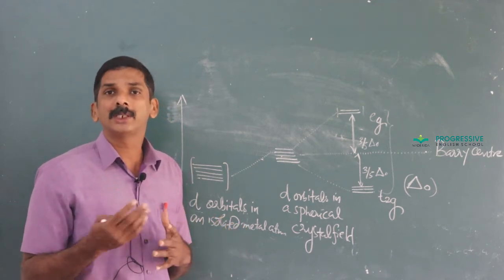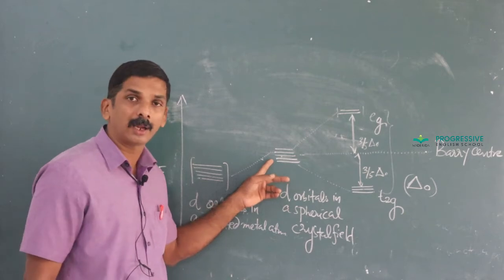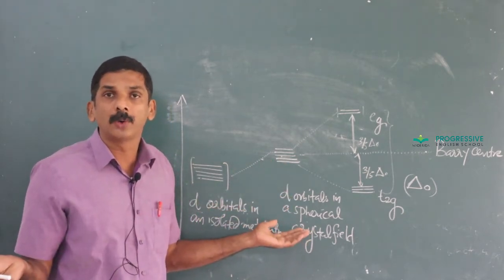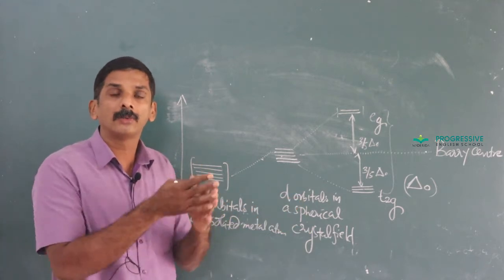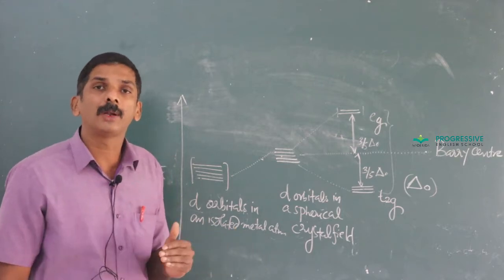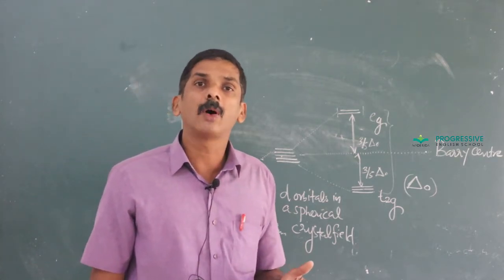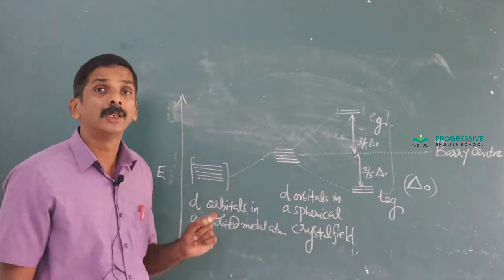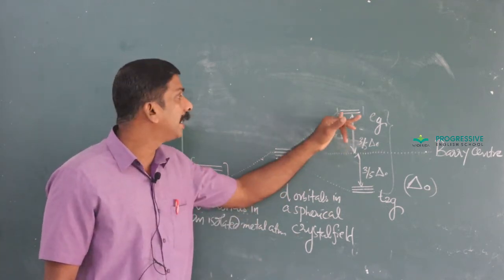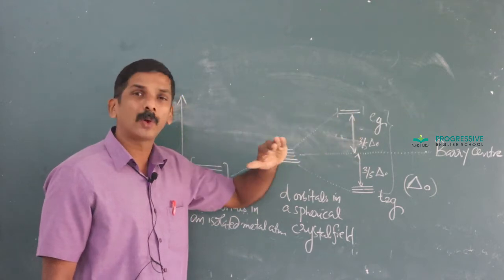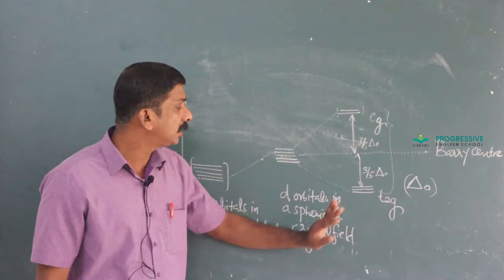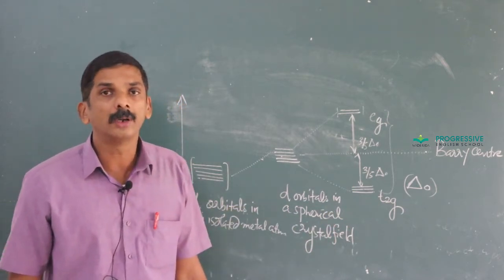However, the degeneracy is lost by the approach of a ligand, and the degenerate orbitals split into two sets depending upon the orientation of the orbitals along the direction of the ligand. In an octahedral complex, dx square minus y square and dz square are in the direction of the ligand, so their energy is raised while the energy of the other three orbitals gets lowered.